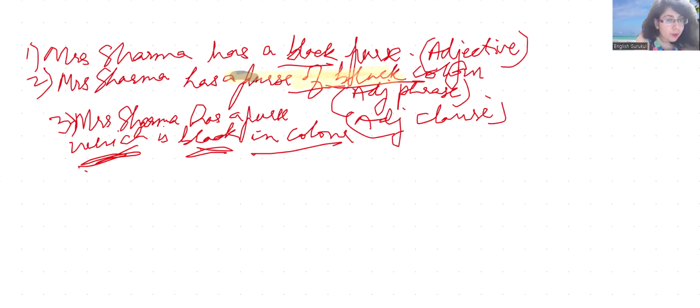When we were talking about black, that was an adjective. Both of these can be replaced with an adjective clause which is black in color.